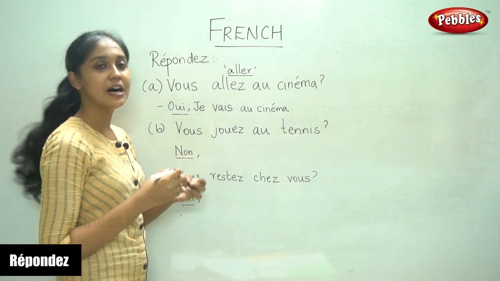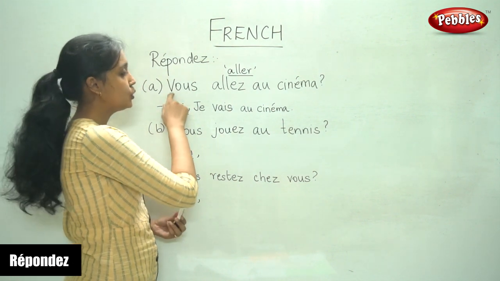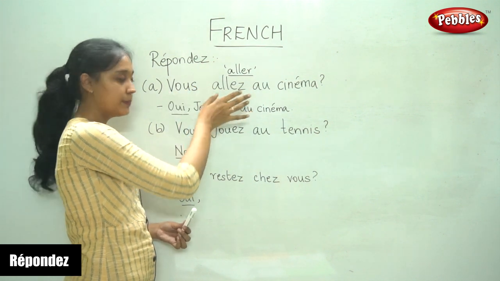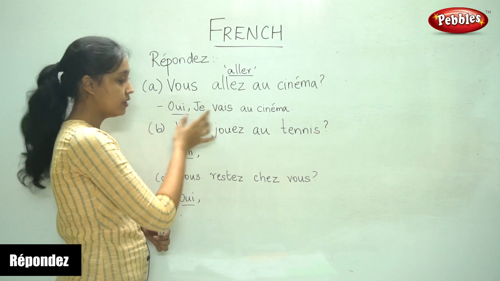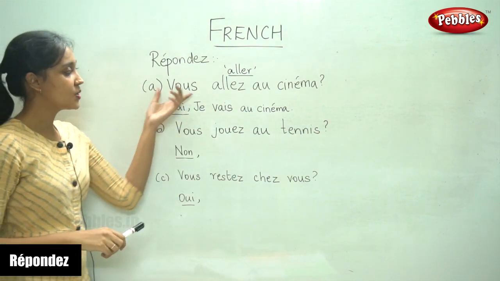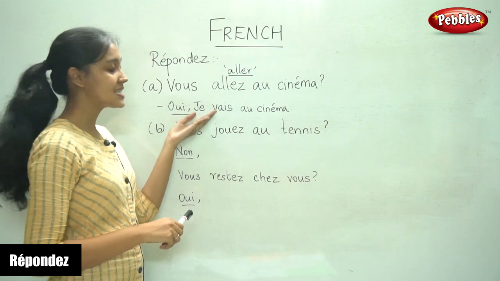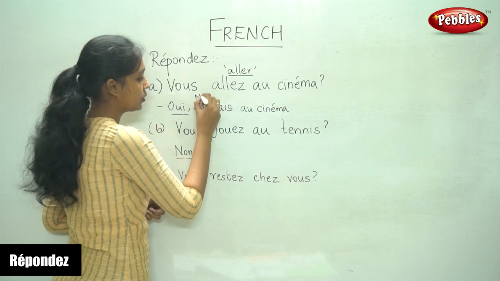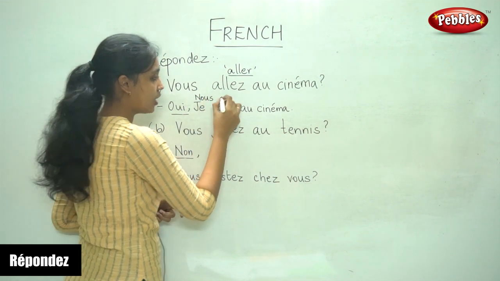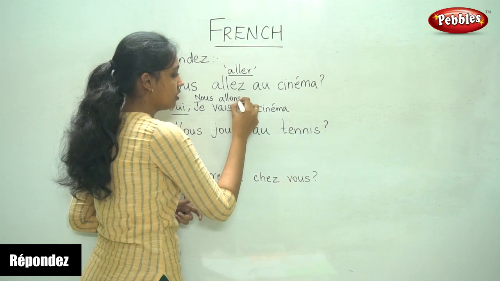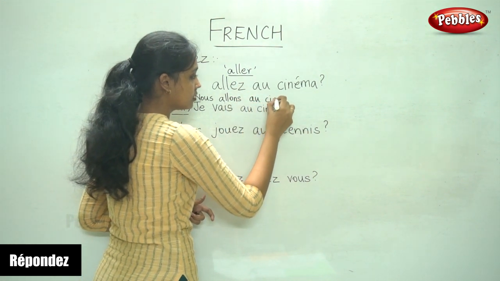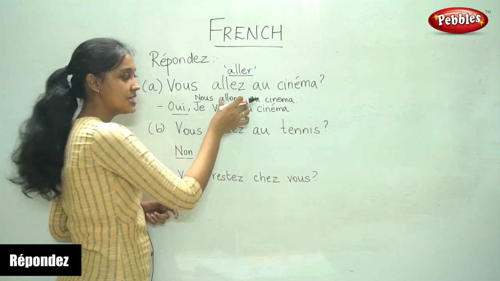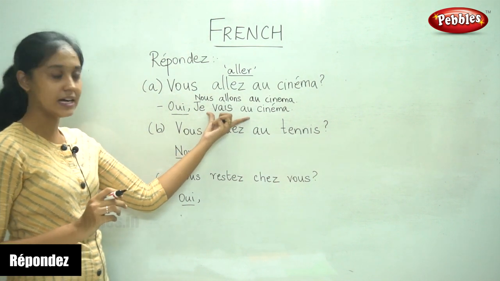So this is how you answer the question. You have to read the question, see what is the subject and the verb, and conjugate the verb for the subject. Since the question is vous, you will answer in the first person je, or you can answer in nous allons au cinéma. For aller, the nous conjugation is allons. So this is how we answer.